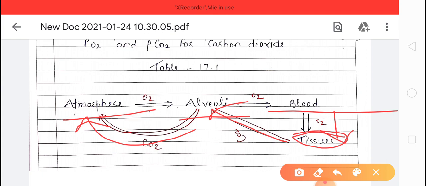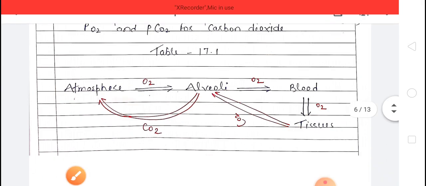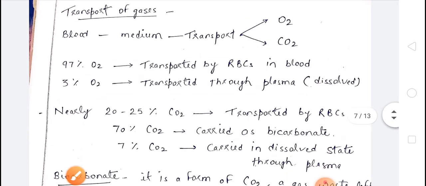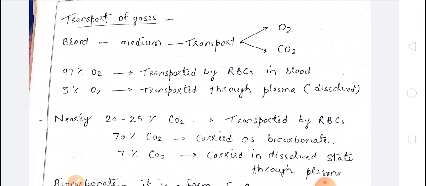Clear, children? Now next, that is transport of gases, which is very important regarding your exam. Children, how are the gases transported? Like I told you, first of all the oxygen comes into the alveoli of the lung, and after that it is absorbed into the blood, and through blood it goes to the tissues. So we can say that blood is a medium for transport of oxygen and carbon dioxide.